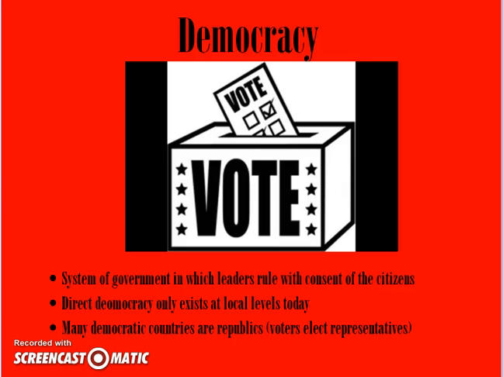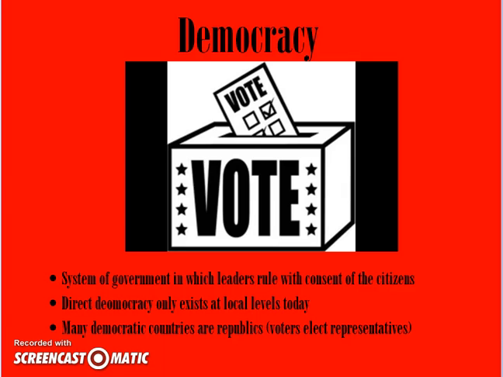All right, and finally we have a democracy, and that is a system of government in which the leaders rule only because people allow them to, right? They rule with the consent of citizens, and because we put them in power through our vote. In a direct democracy, people vote for every single law that is being passed. Those don't exist at national levels anymore, but you might find them at local levels, like at cities or counties, where people will vote directly for every single law that is passed.